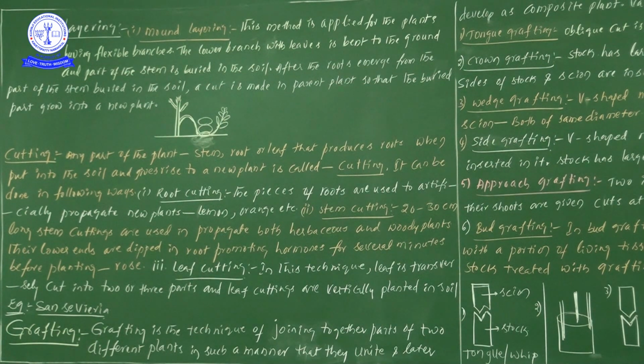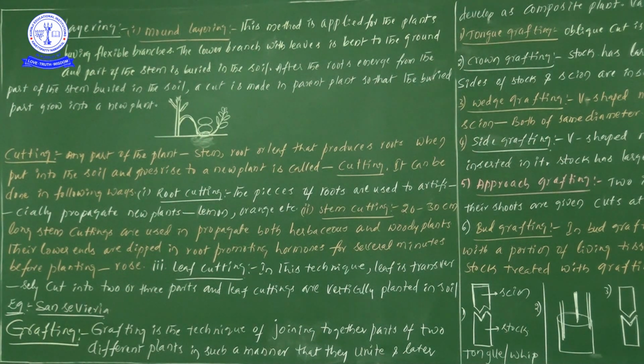One condition is there: if you would like to promote the roots, we must dip all these stem cuttings in root promoting hormones for several minutes. Later, if you plant them, definitely we can see root formation. The best example in stem cuttings is rose.